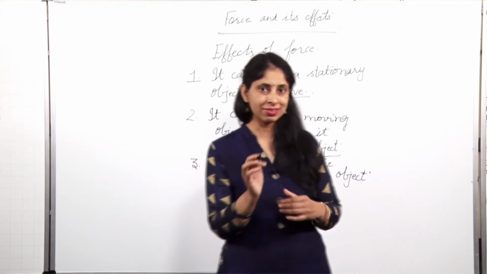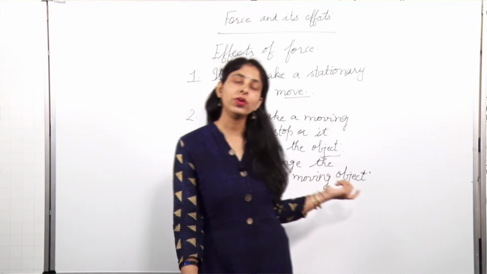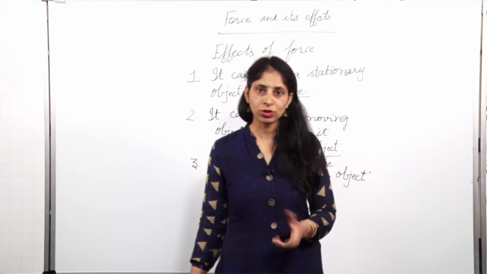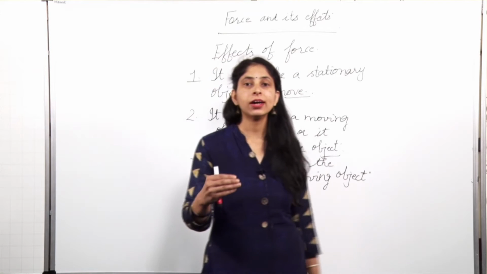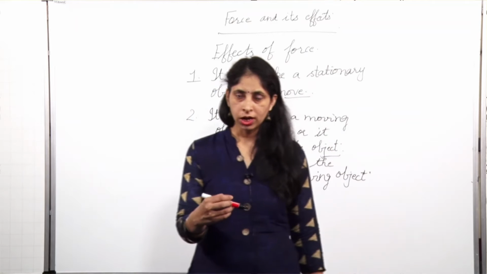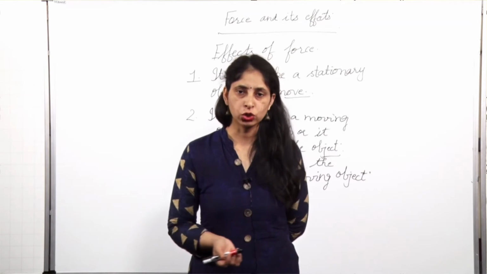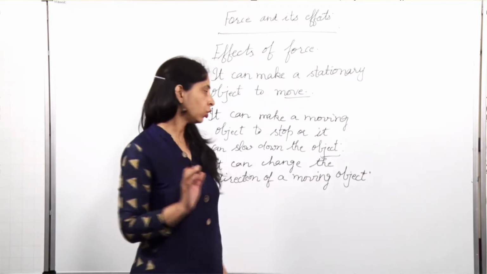So by applying force, you can change the direction of a moving object, a ball or anything else. Or you can say a football is moving initially. You apply some force to the football, it will start moving faster and it can change its direction also. You can change the direction in these two ways.